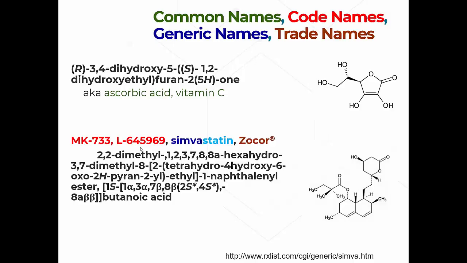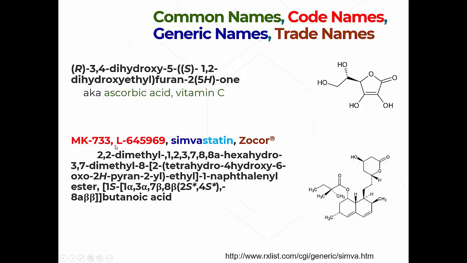And if work is done early on in the development of this compound, that's often the name it will be published under as well, just under that code name. Because they're not going to put this IUPAC name in the title of the paper, right? In the title of the paper and in the abstract, they'll use this. The chemical name will be down in the experimental section. But they'll say this compound is L-645969 just by definition. And so that's what it'll go by until it gets farther along in development.